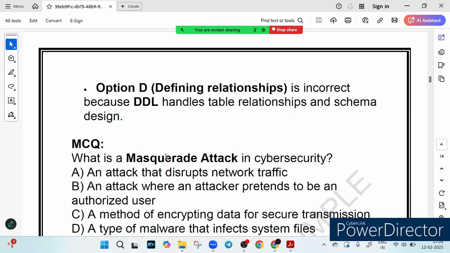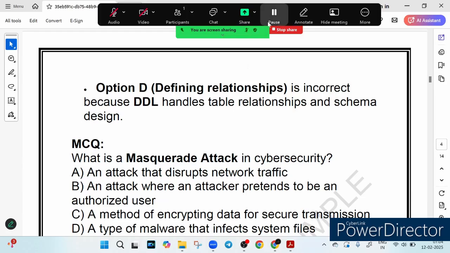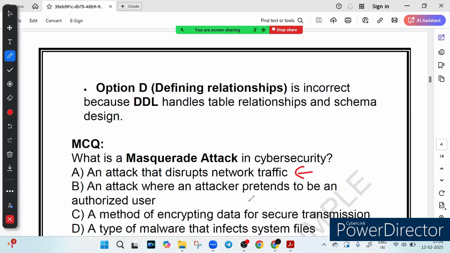So friends, the options given are: an attack that disrupts network traffic, this is the first option. An attack where the attacker pretends to be an authorized user. A method of encrypting data for secure transmission. Option D says a type of malware that infects system files, right? So these are the options given here. Take a moment to think about it. Got your answer? Now let's go through each option and understand which one is correct.